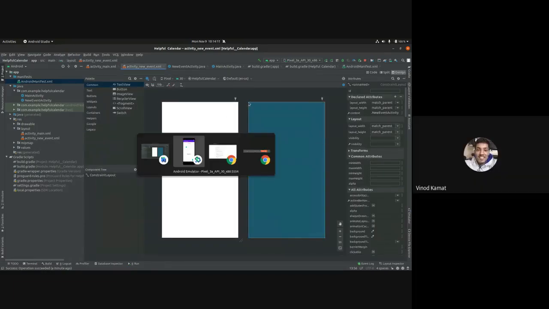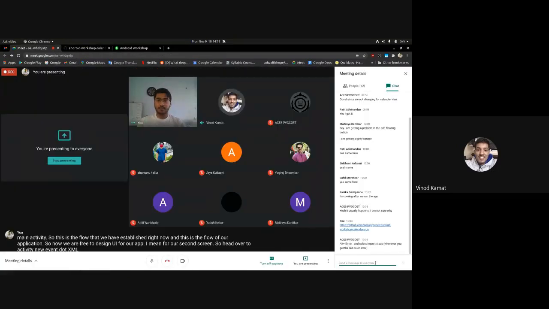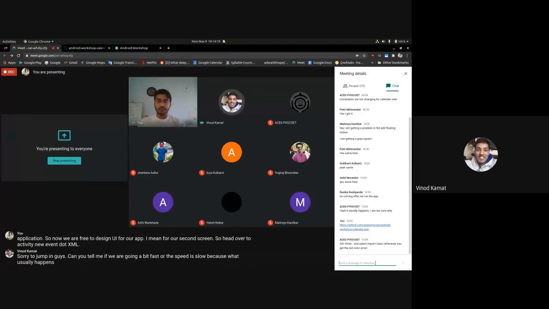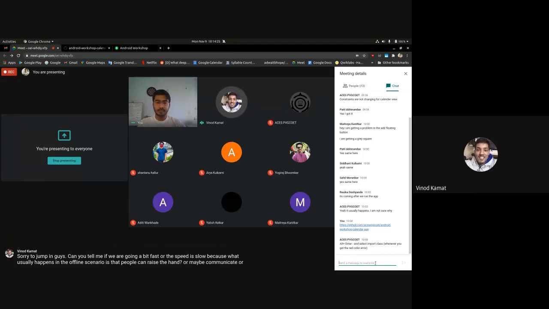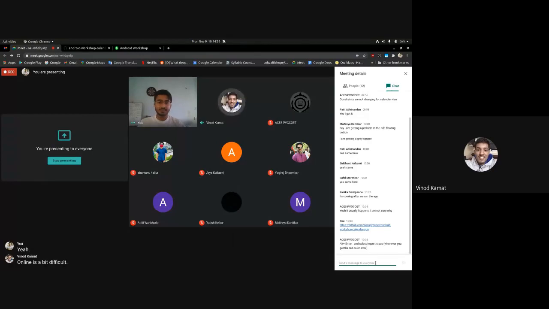Sorry to jump in. Guys, can you tell me if we are going a bit fast or the speed is slow? Because what usually happens in the offline scenario is that people can raise the hand or maybe communicate, or we can see it on their faces. But online is a bit difficult. So you can type in the chat box if the speed is good, or we are going a bit fast, or we are going a bit slow.